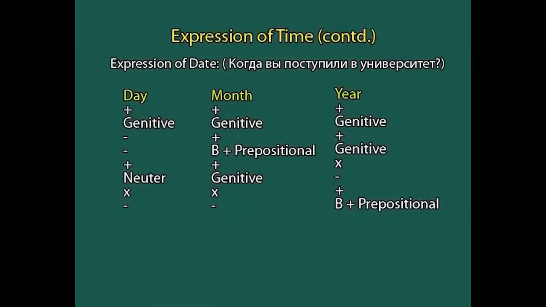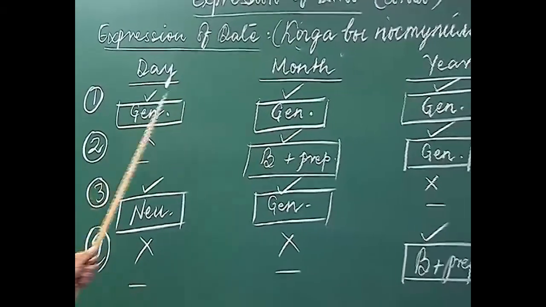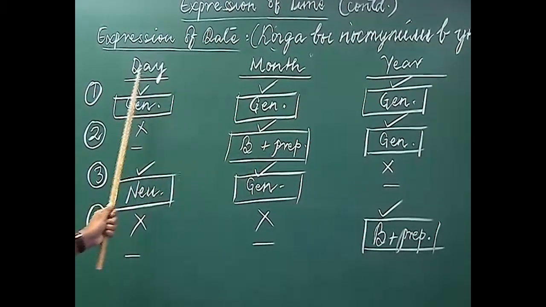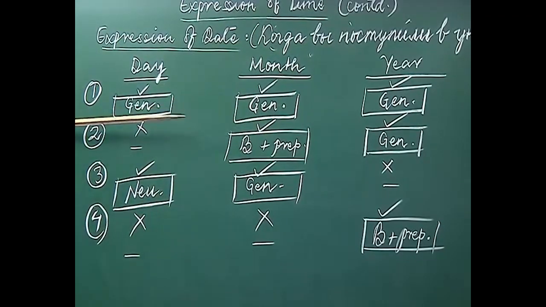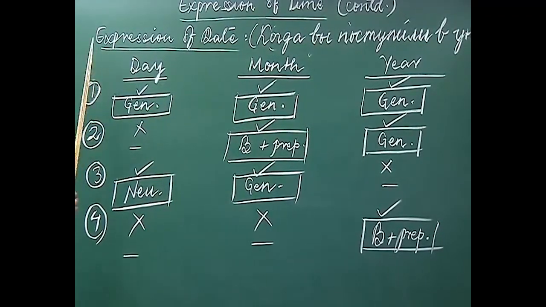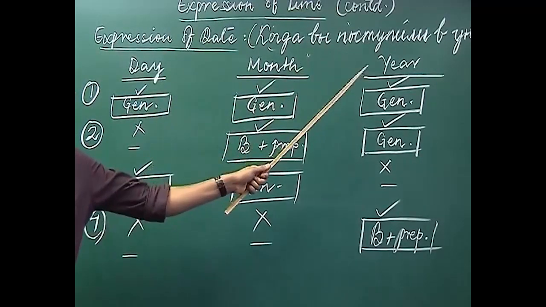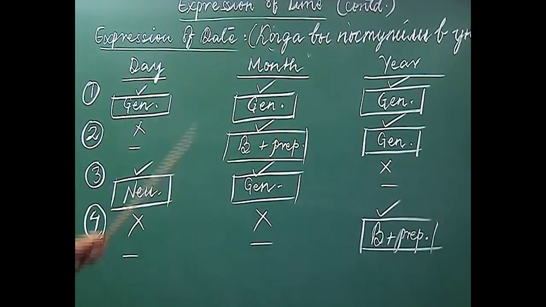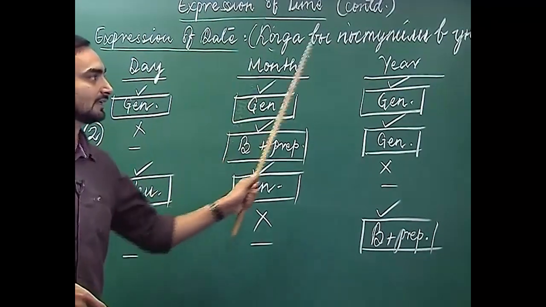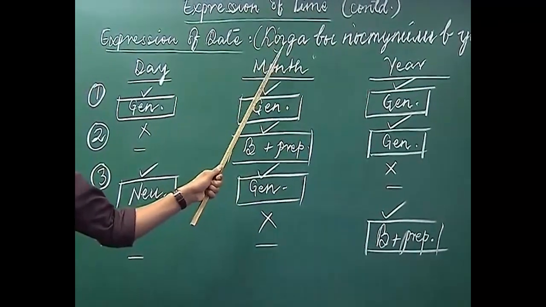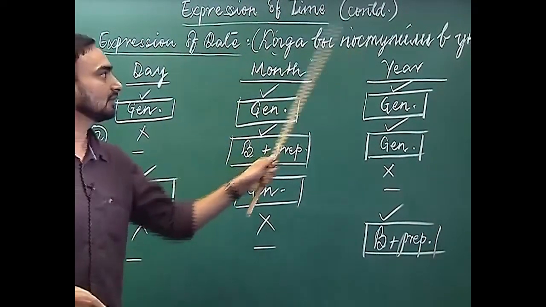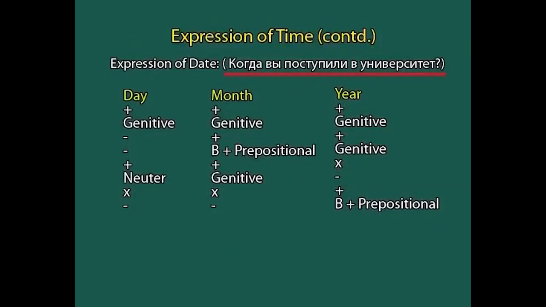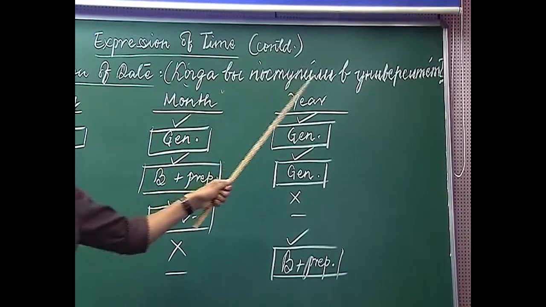I have prepared a table here. Just go through the table once and you will get to know which case we have to follow while using any of these three components or all of them together. The first condition is when we have to mention day, month and year together. So, if you have to mention day as well as month and the year together in answer to the question Kagda, how will you use them in a sentence? For example, I have written a question here, Kagda vi postupili v universitet. When did you take admission in the university?